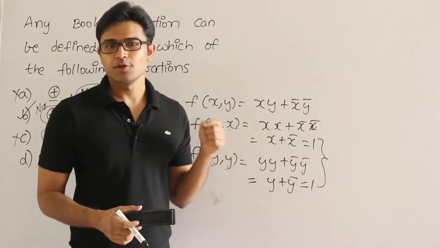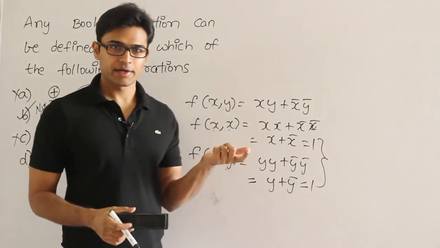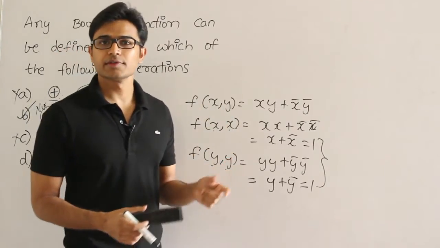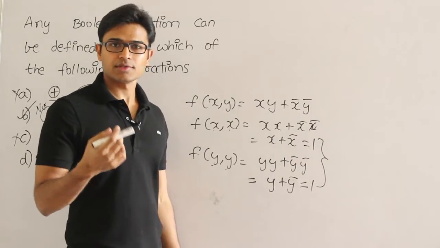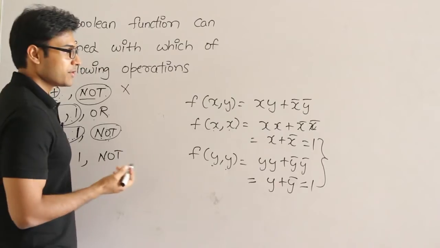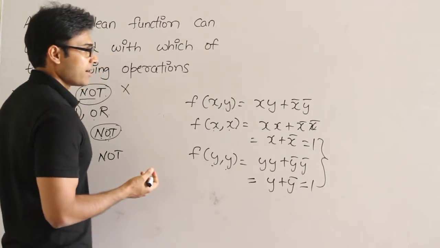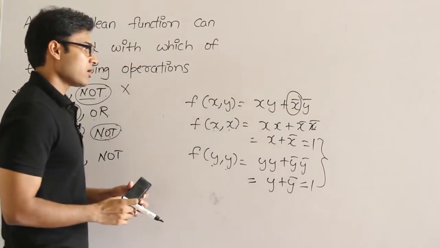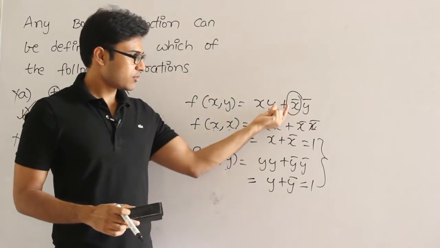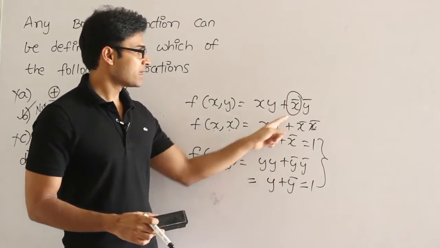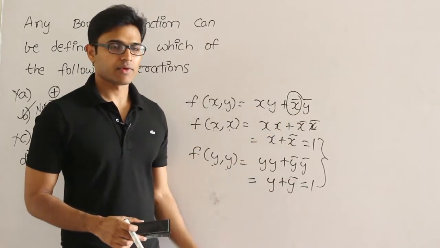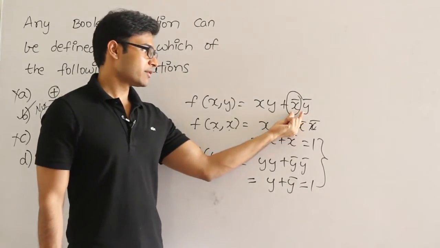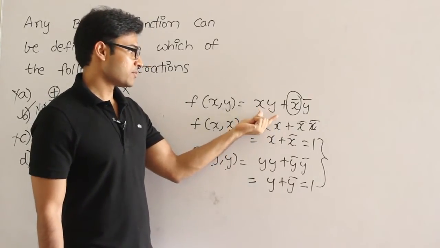So we are out of luck, and the only way we could get complement directly is by substituting the same value. But even if you substitute the same value, we are out of luck. Then what we are supposed to do is, maybe let's see, by taking the support of some constant. If I have to get this, I want to take x prime or y prime out of it. Complement is already lying inside it, but we are not able to extract it. So in order to extract it, I'll put y prime equal to 1. If I put y prime equal to 1, I have to put y equal to 0. If I put y equal to 0, then this term will become x prime and this term will vanish because there is y.